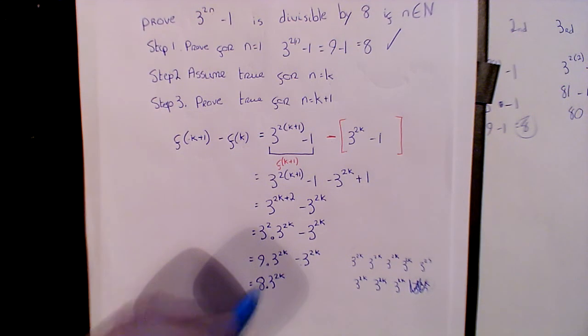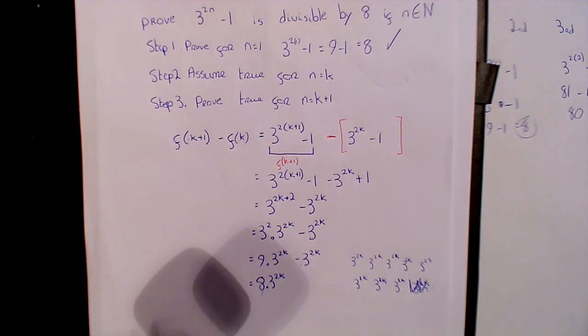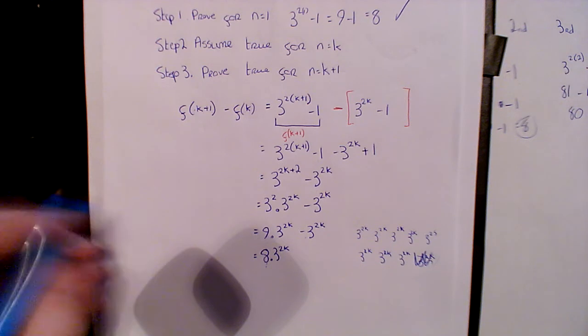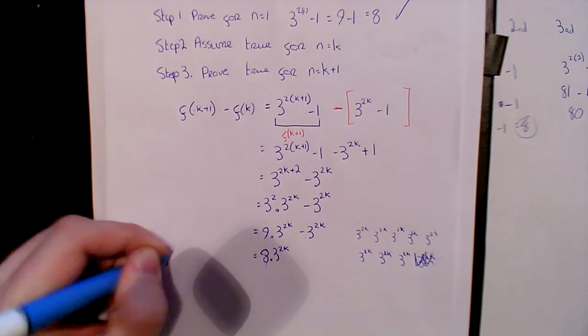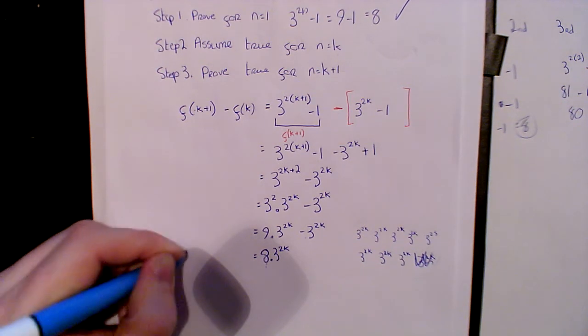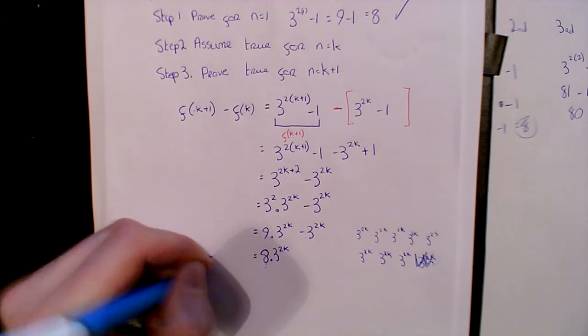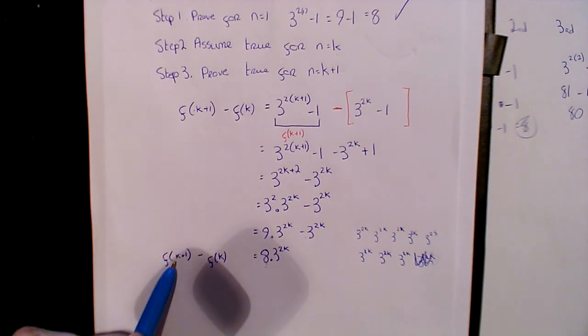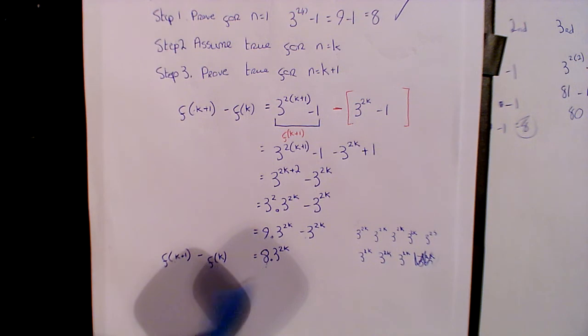How do we know it's divisible by 8? Because it's 3 to the 2k multiplied by 8. So obviously this whole number has to be divisible by 8 if it's 3 to the 2k multiplied by 8. And we could leave it at that, okay, but let's keep going with it. Okay, so I'm just going to bring this down here just to show exactly what's going on. So basically the last number minus the second last number is 8 times 3 to the 2k.